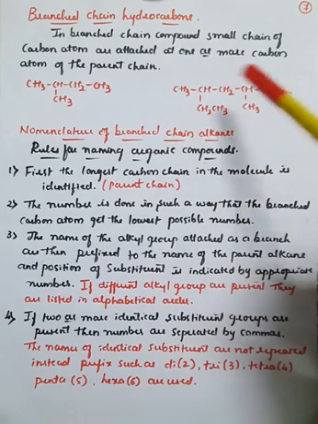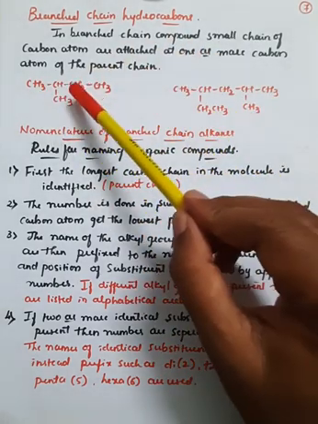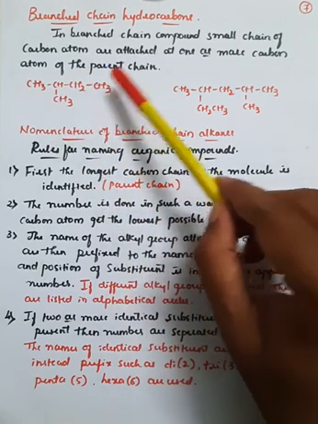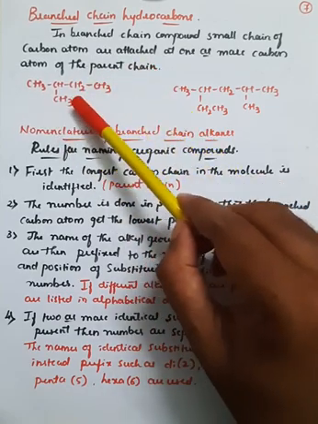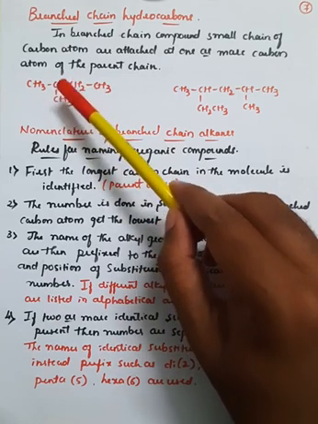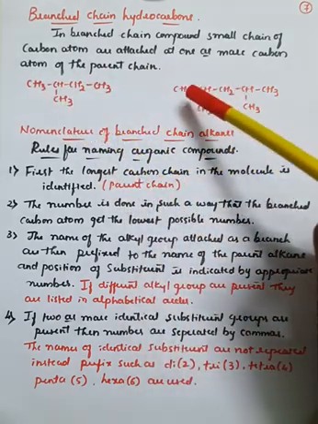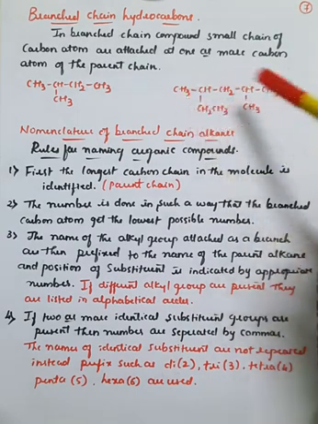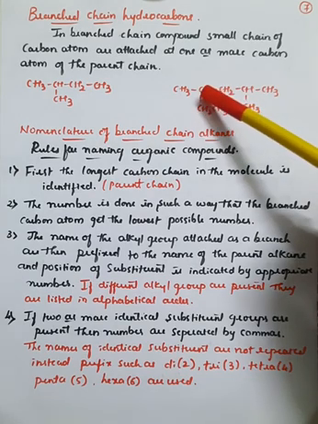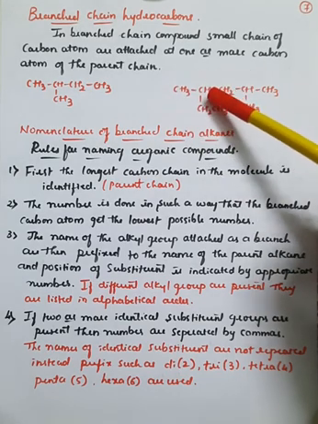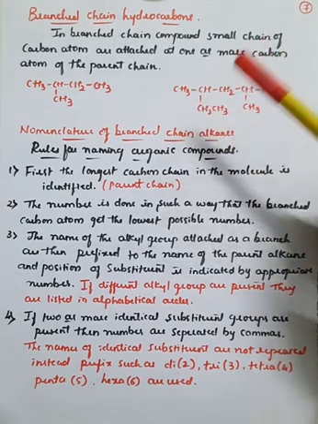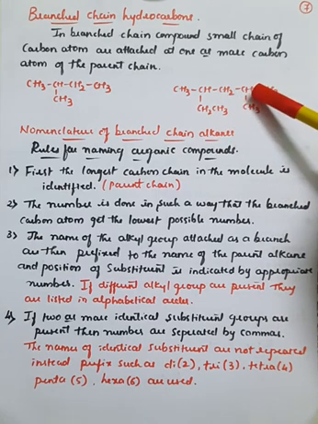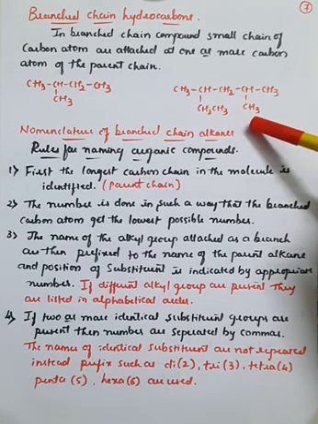So if you take the two examples here, and take the first one, there are four carbon atoms in a straight chain. To these four carbon atoms, there is one CH3 group, which is bonded to the second carbon atom, and this is generally called a branching. Similarly here, in the straight chain there are 1, 2, 3, 4 and 5 carbon atoms. There are CH3 groups, and CH3 groups are always terminal. If you number from here, this becomes the second carbon atom, and to the second carbon atom there is a CH2 group, which is further bonded with a CH3 group, and to the fourth carbon atom there is a branching of CH3, right?